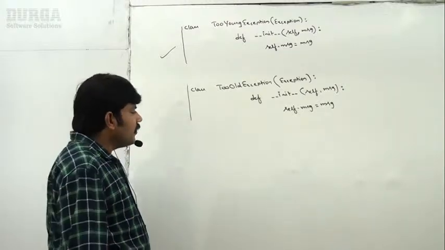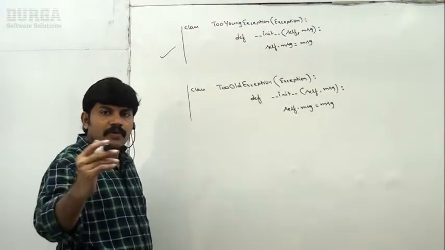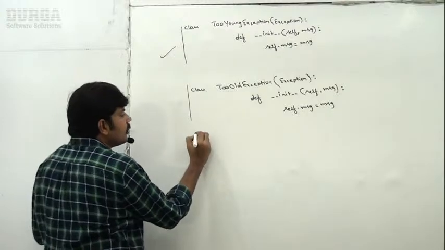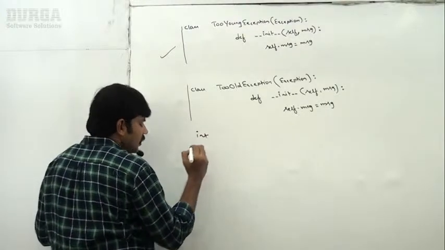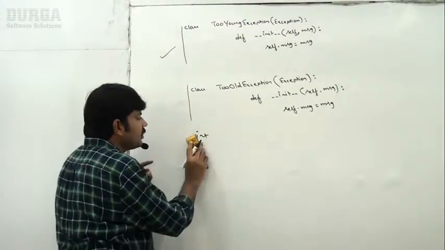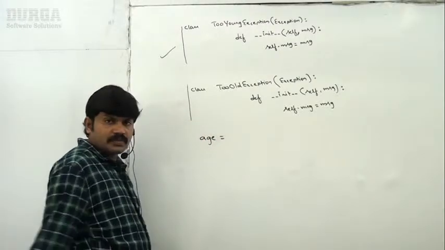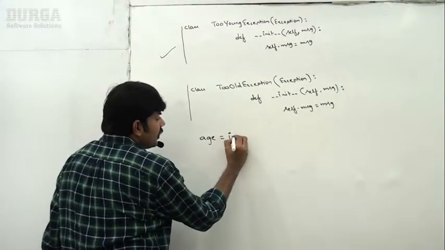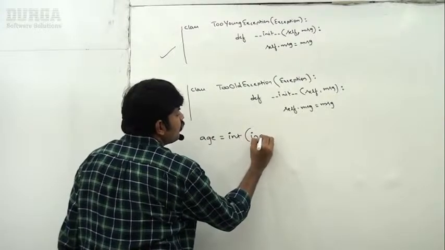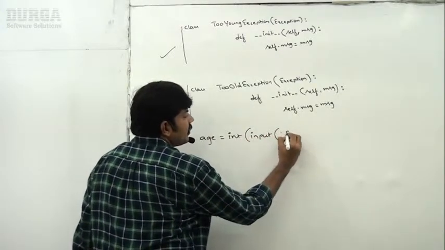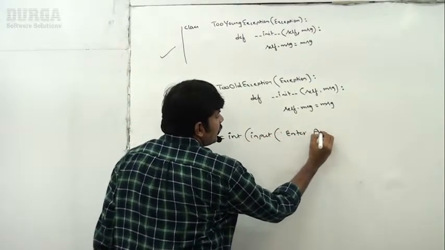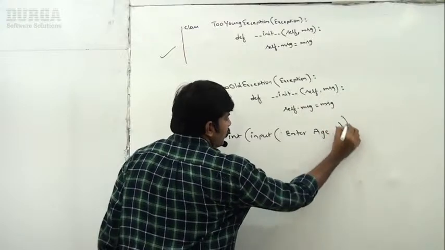So I will ask, can you please enter your age? Age is equal to int(input("Can you please enter your age?")).